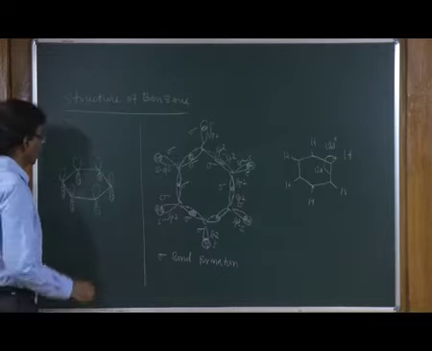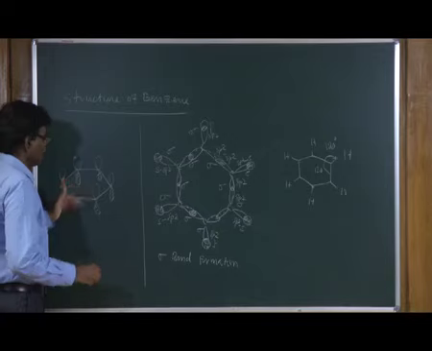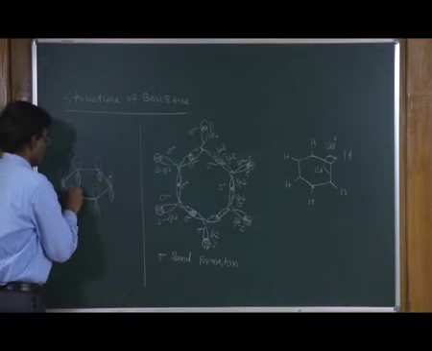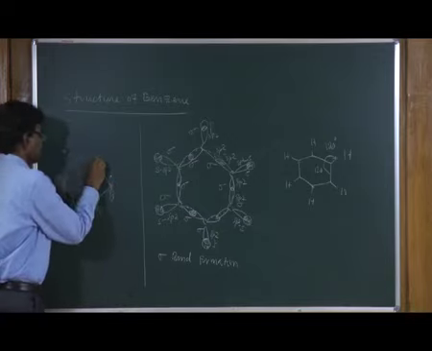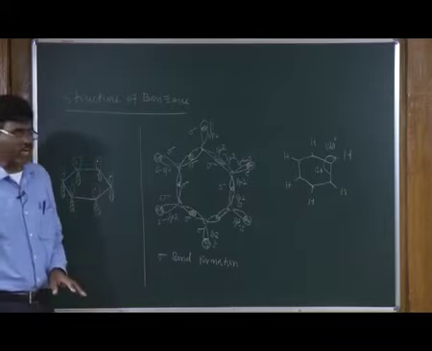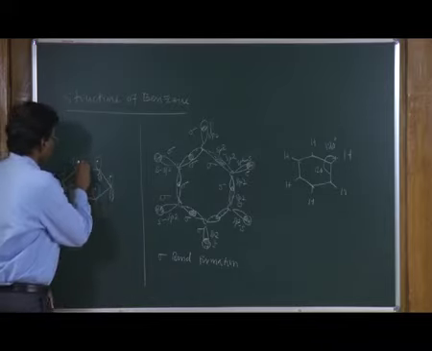These orbitals are parallel to each other, and each has 1 p electron, 1 pi electron. Each p orbital has 1 electron and they overlap.